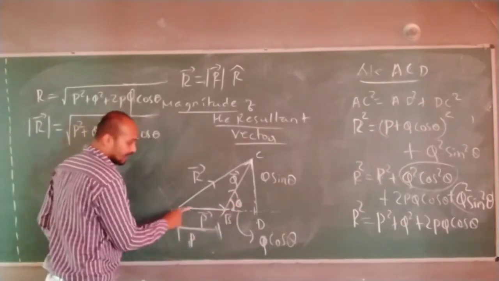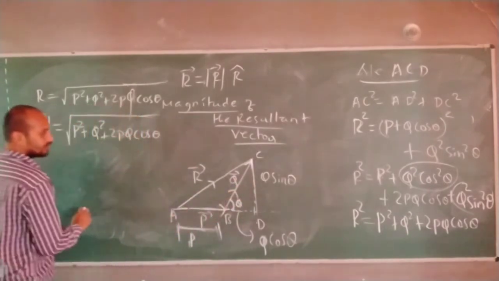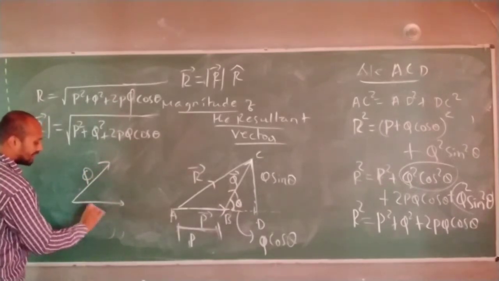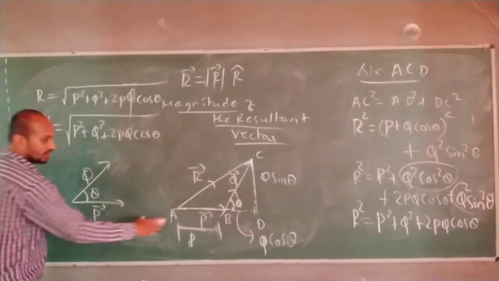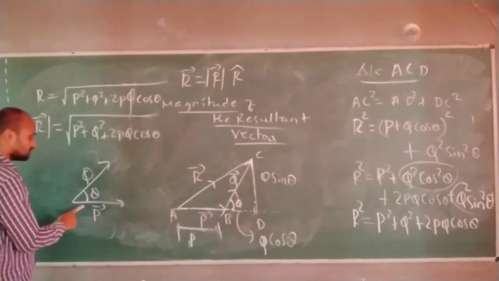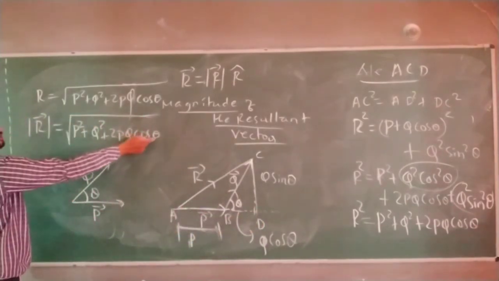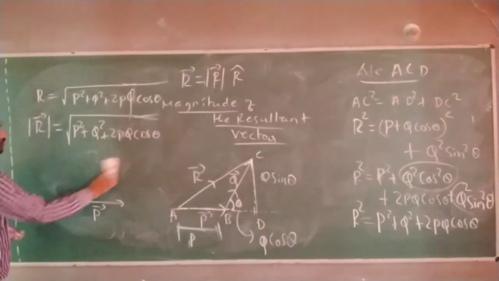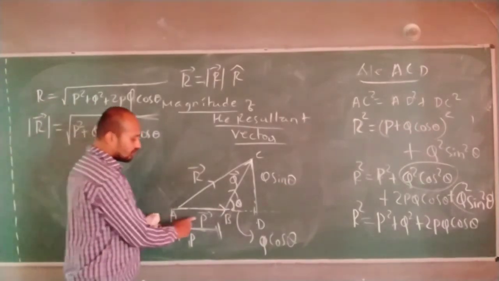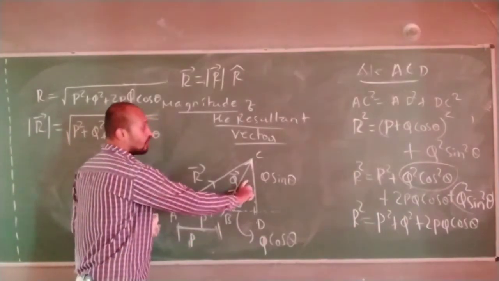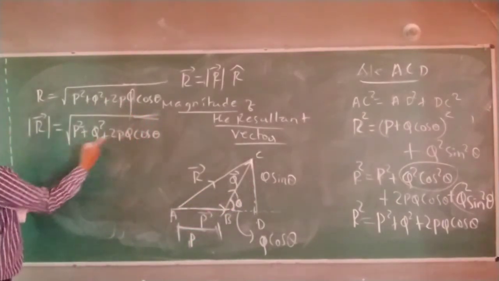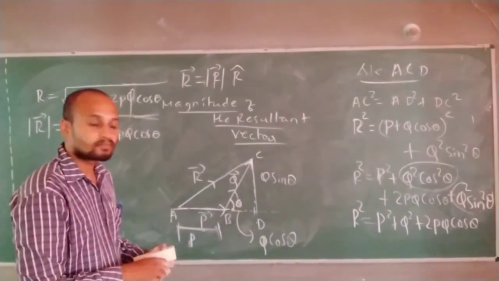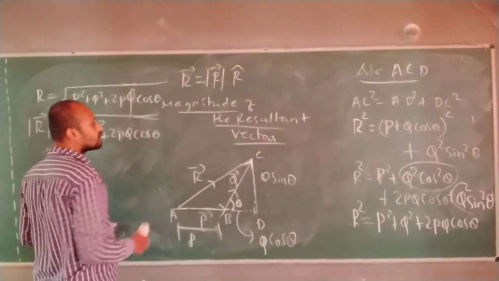theta is the angle between this vector and this vector. Vector P and vector Q can be drawn like this, and the angle between them is theta. If I shift this vector here, this will be the angle between the two vectors. This is theta. This is very important for you. So you know how to find directly: if you know the value of this vector and the value of this vector, the magnitude will be root of P square plus Q square plus 2PQ cos theta. Got it? This is the magnitude.